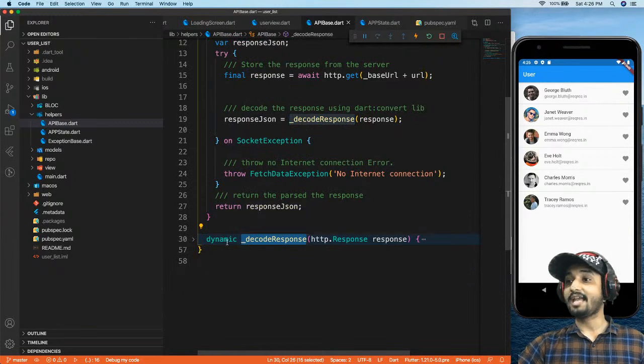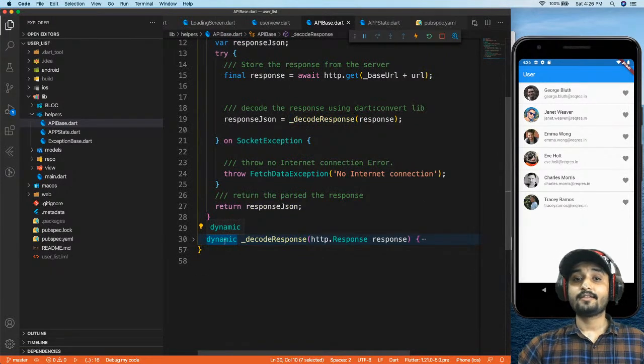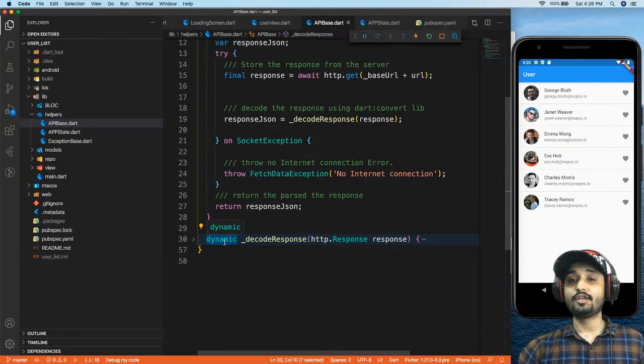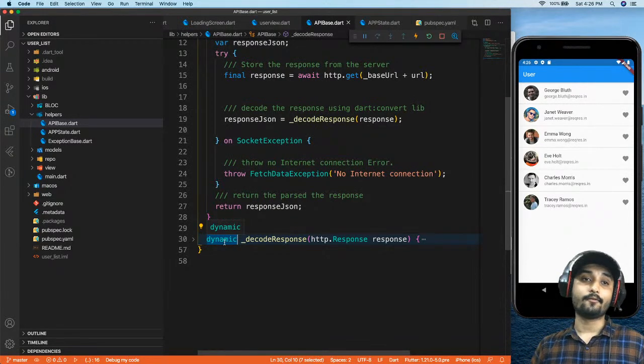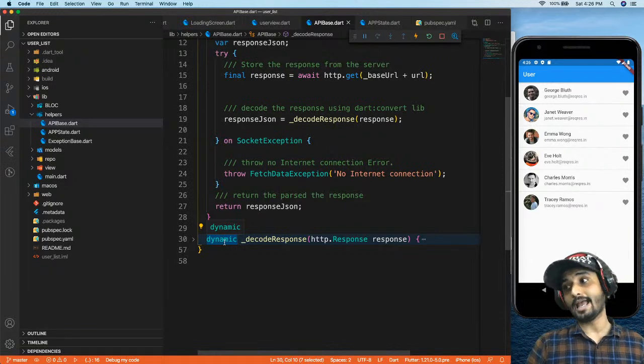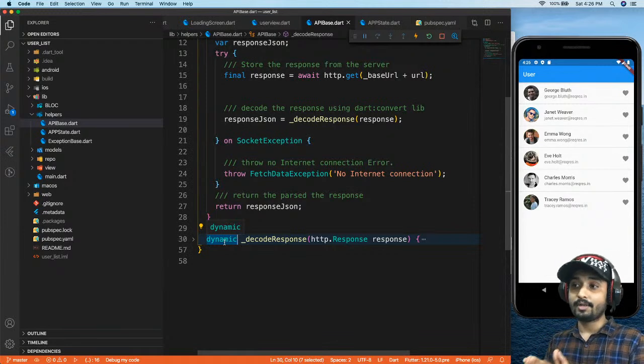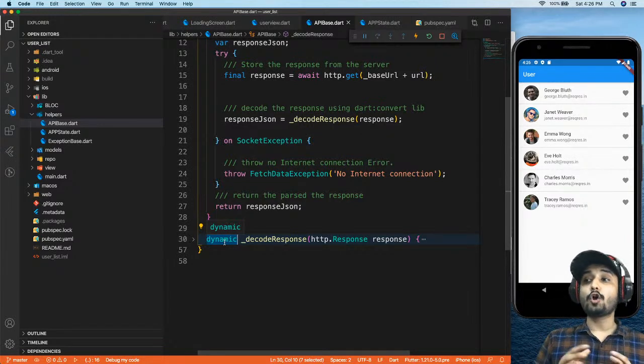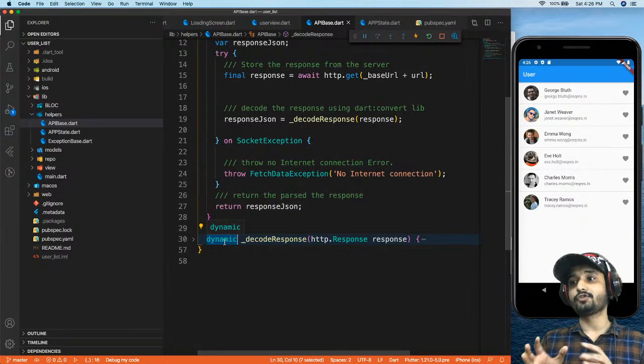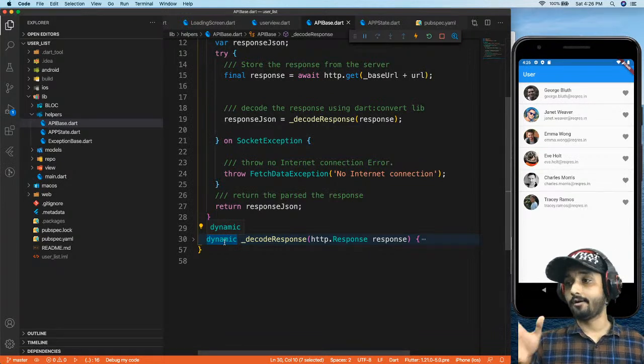Now you can see we have a type of dynamic, right? The reason why we need dynamic is because we don't know what kind of response we are going to get, whether it is going to be a string, integers, a float, or a boolean. We don't know what kind of response we are going to get from the server, right? So we are using this method for common parsing of data, whether it is get, post, or whatever the kind of data is, we are using this method in a common way. So a best practice is to use dynamic for your return type, right?